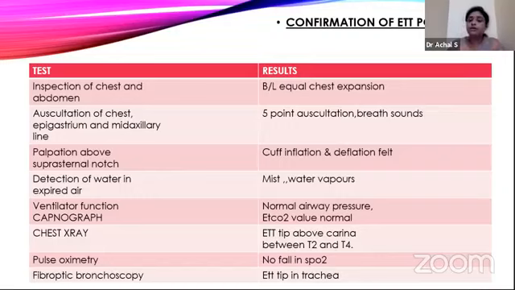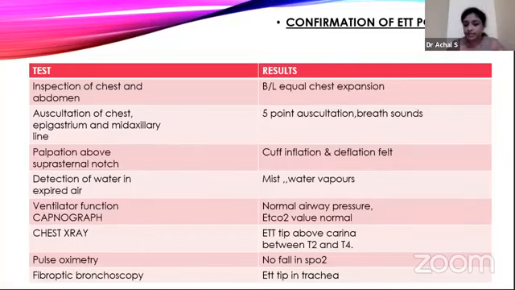Then ventilatory function: there will be normal airway pressures, and capnography shows a normal EtCO2 value on the monitor, and a chest X-ray should always be taken at least 20 minutes after intubation, where the tip is seen at the carina. Then pulse oximeter.